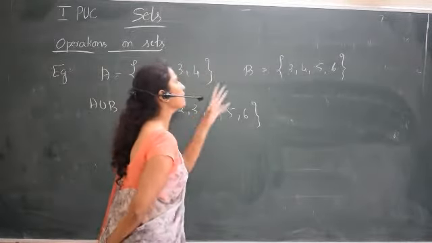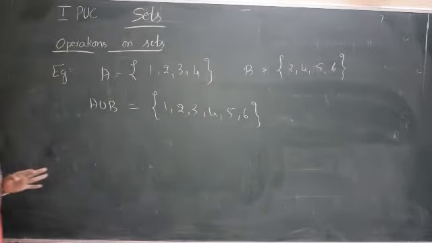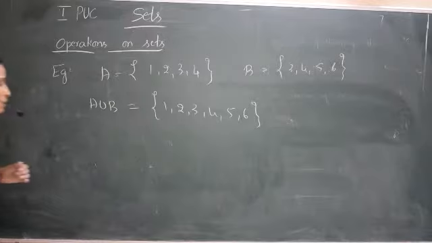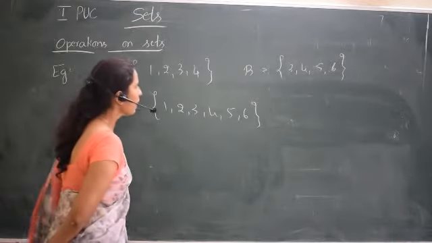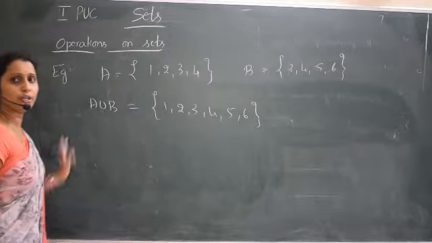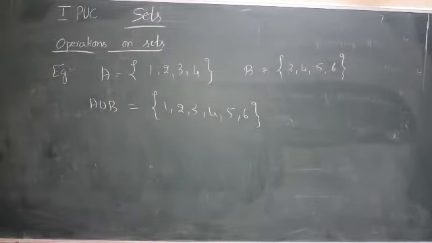That means writing all the elements together. Writing all the elements together means if an element is repeated, no need to write that element twice. So this is A union B.